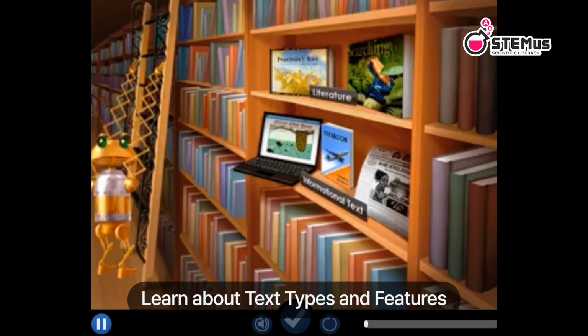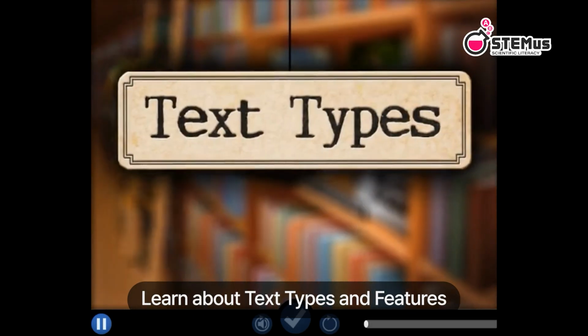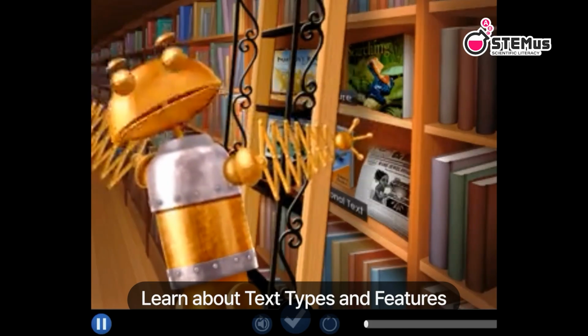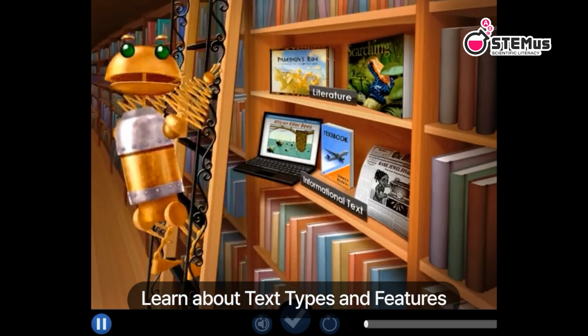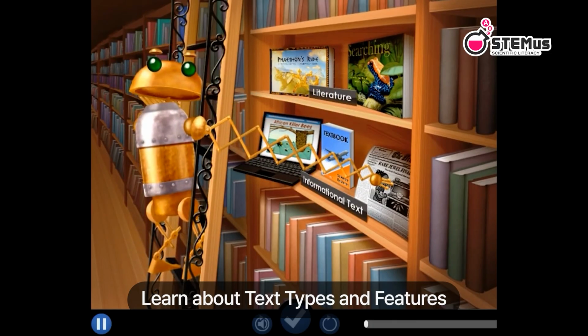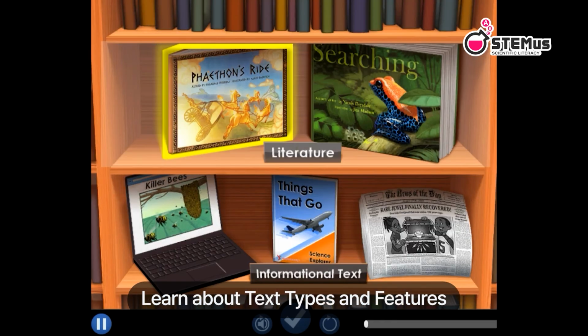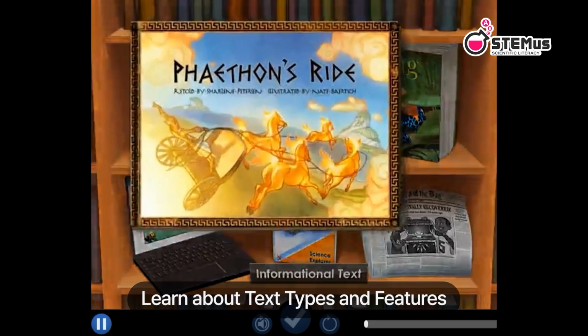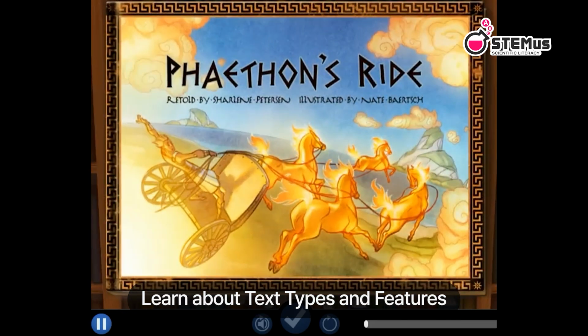Let's learn about text types. Did you know that anything you read can be called text? The text you read is usually one of two kinds, literature or informational text. Click this book to find out about stories. Here's an example of literature. It's a storybook. You can read stories in a picture book, chapter book, or novel.